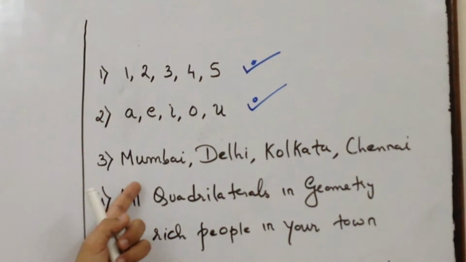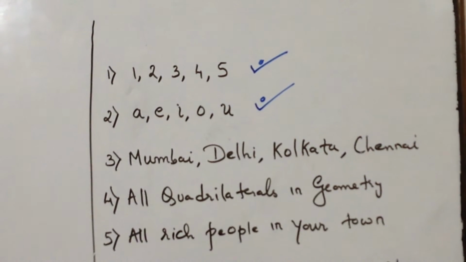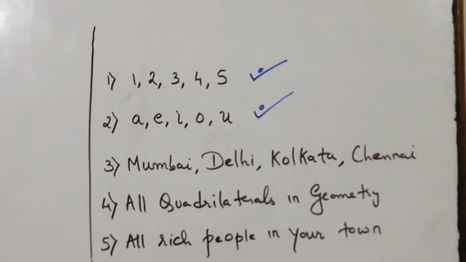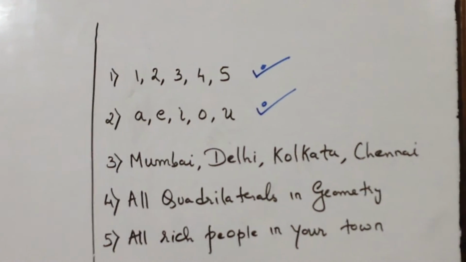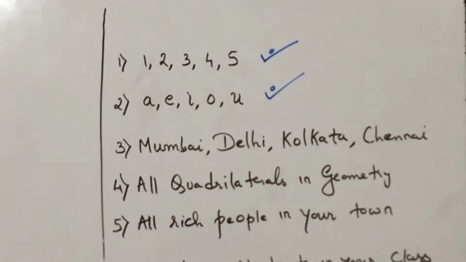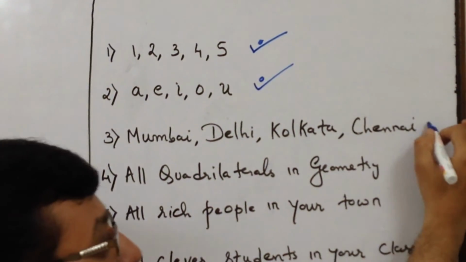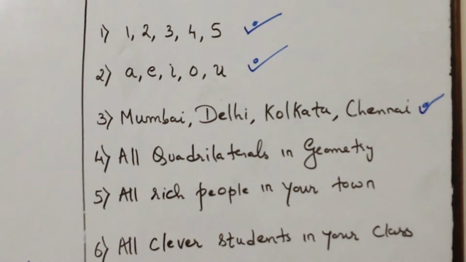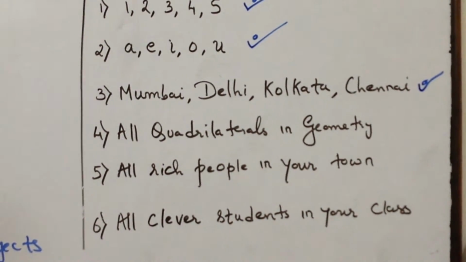Let's see the third example. Mumbai, Delhi, Kolkata, Chennai. If you recollect, these are the 4 major metropolitan cities of India. Again, I am in a position to define them. So I can say example number 3 is also a set. Now the fourth example. All quadrilaterals in geometry.